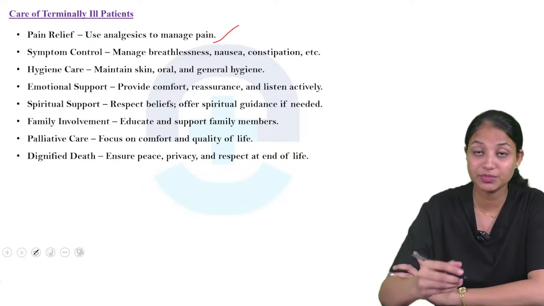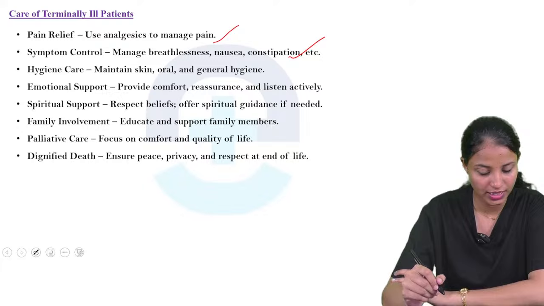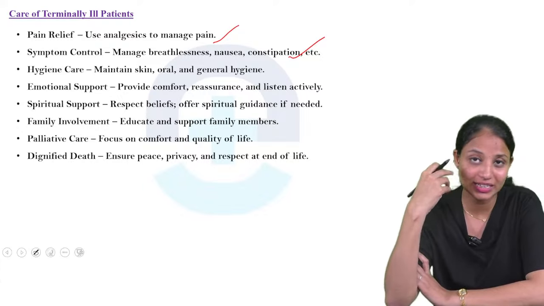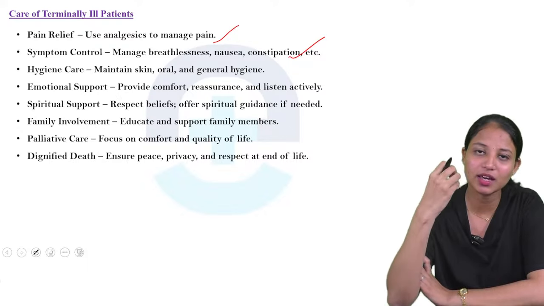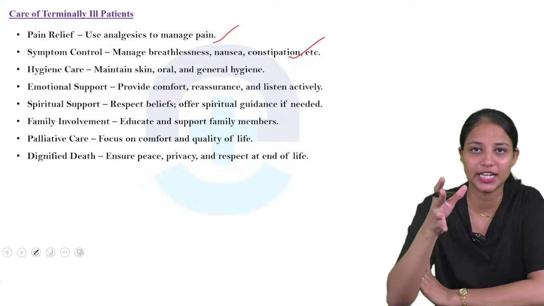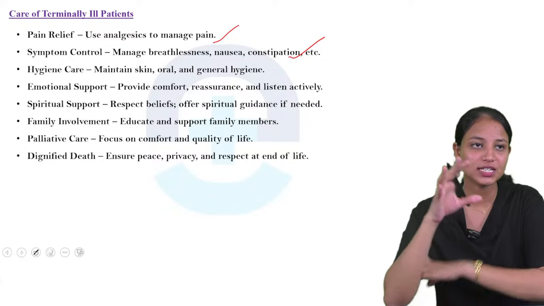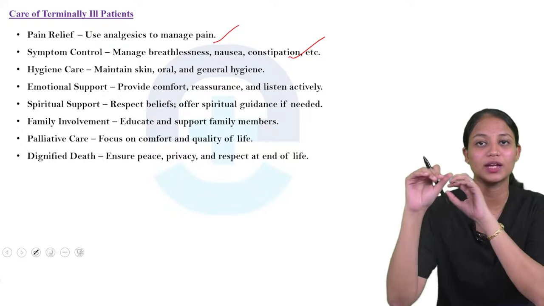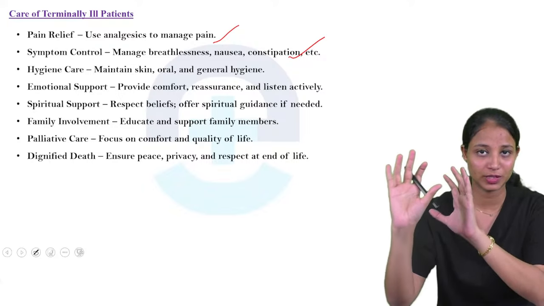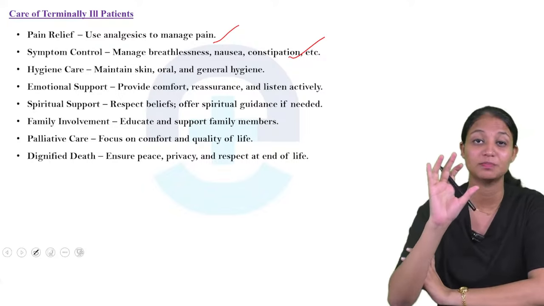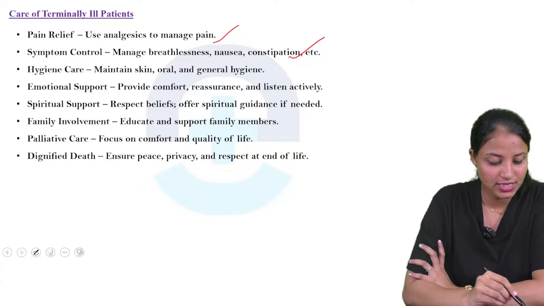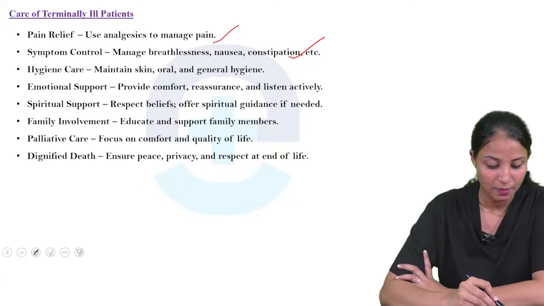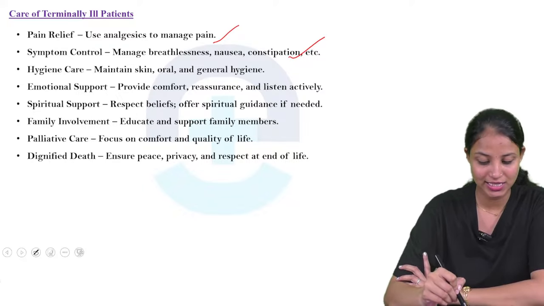Symptom control, we can care. If the person has constipation, or if the patient has diarrhea, we can give loperamide medications, because for such a disease we can treat that particular symptom. Okay, that is symptom control. Next one is hygiene care. What is hygiene care? Maintain skin, oral and general hygiene.